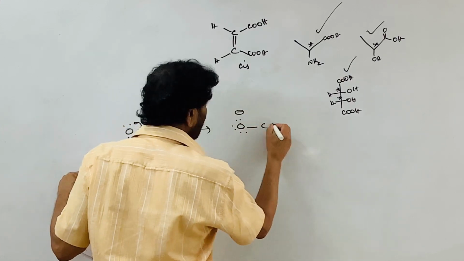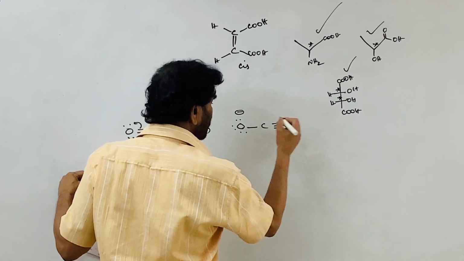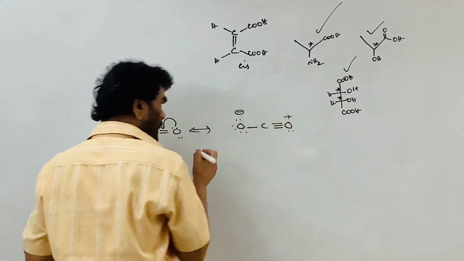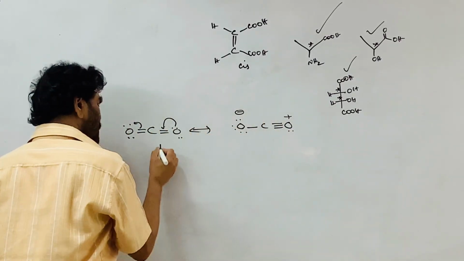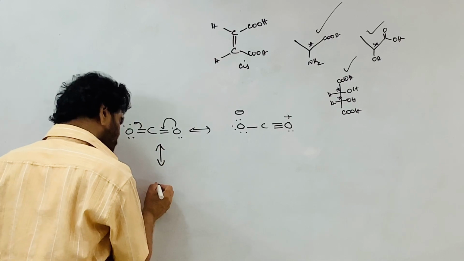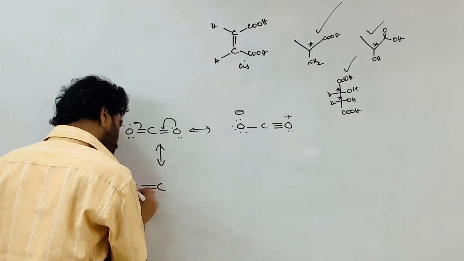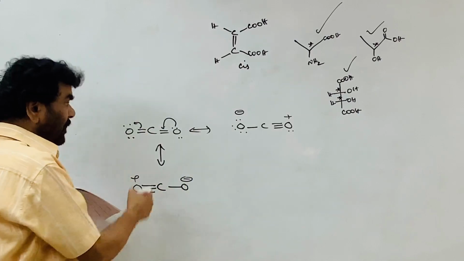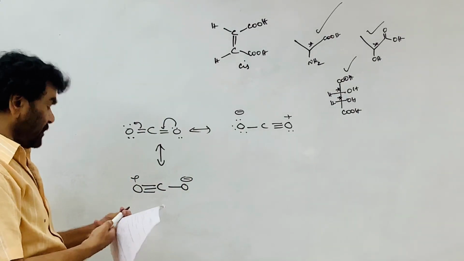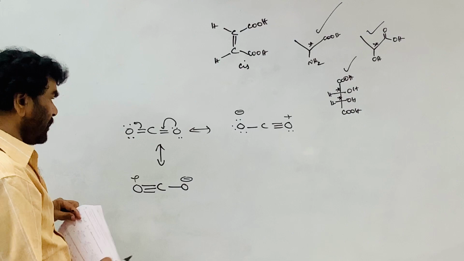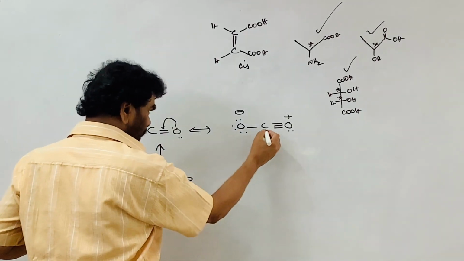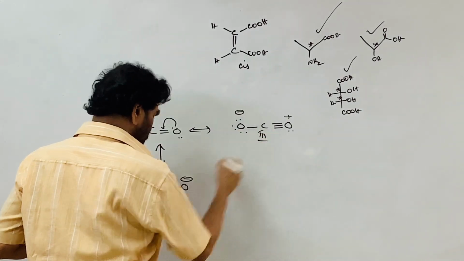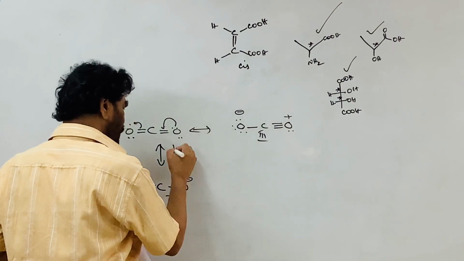Negative charge, C triple bond O. This is positive, this is negative. From the other way, these two are equivalent. This is O minus, two are equivalent, this and this. Therefore, this is 2, this is 3, this is 1.